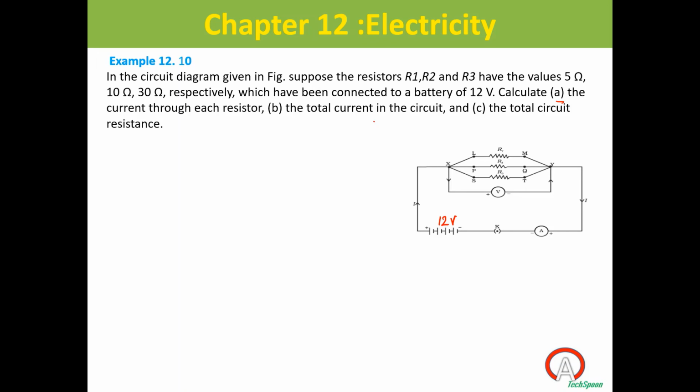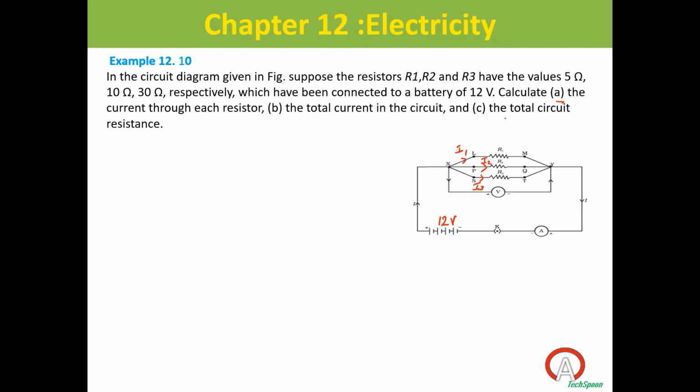Question B: the total current in the circuit, that is I. First question, we have to find out I1, I2 and I3. And the second question, we have to find out the current I.